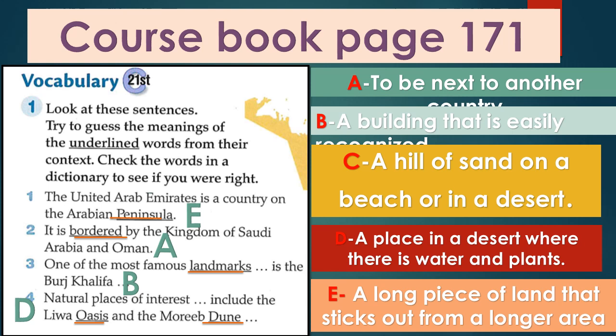Yes, it's a place in the desert where there is water and plants. We call it an oasis. What about dune? Moreeb Dune. A dune is a hill of sand, a small mountain of sand on the beach or in the desert. We call it a hill.